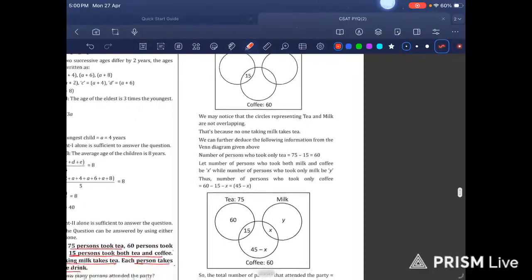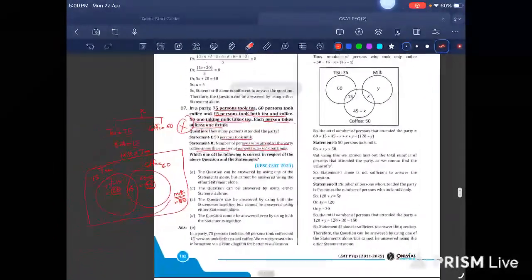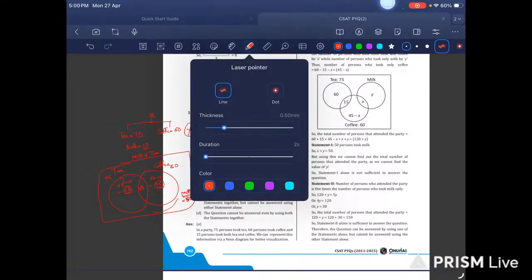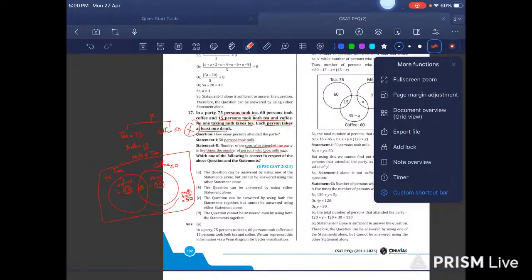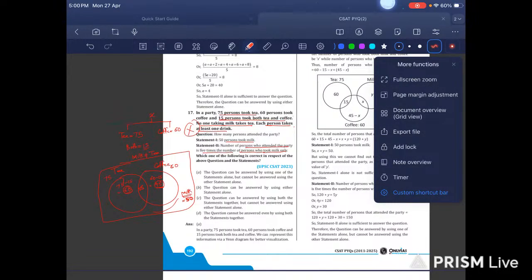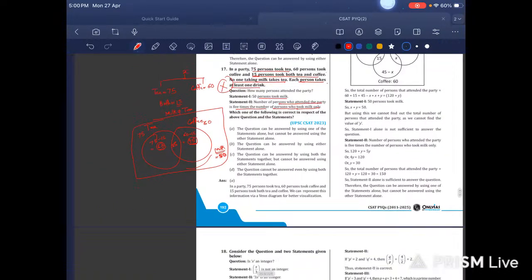Achha, so they have made a circle like this. So we were close to this. So they have made, give me a second. How do I do this? How to edit? Where is the edit option? Edit. Achha, fine, no problem.